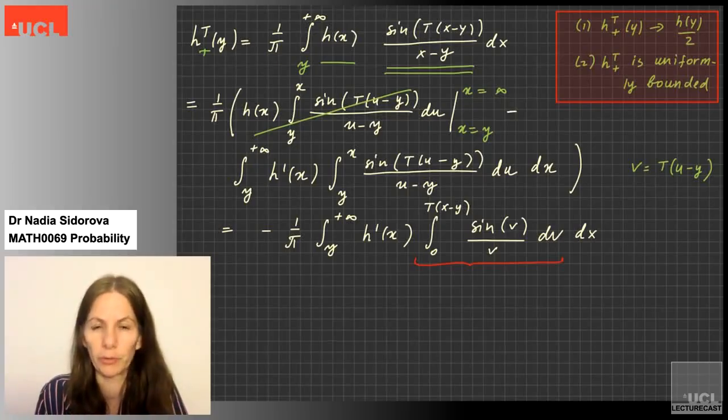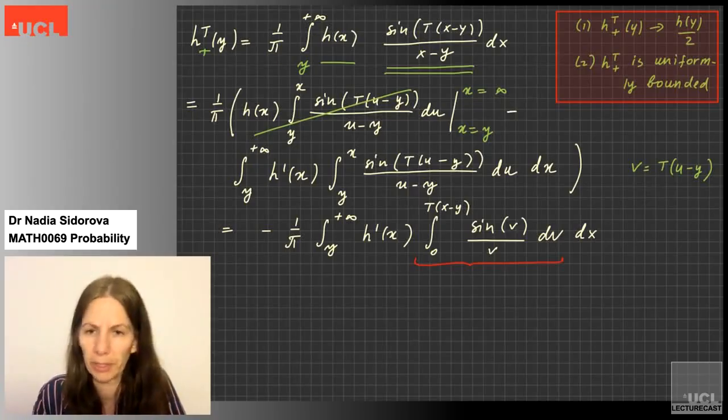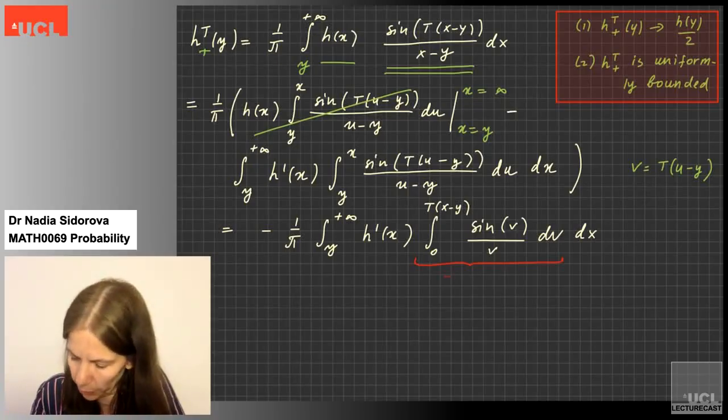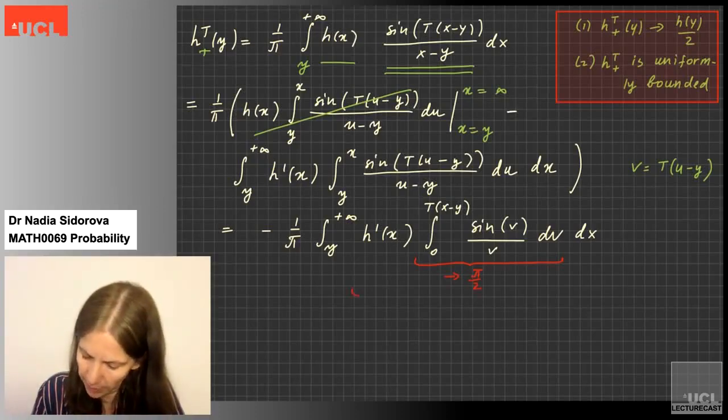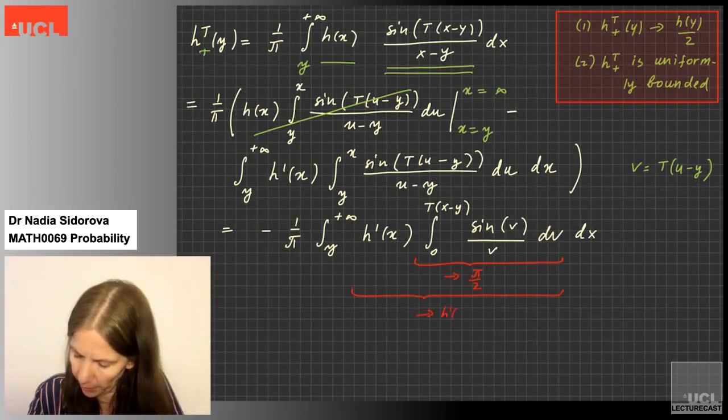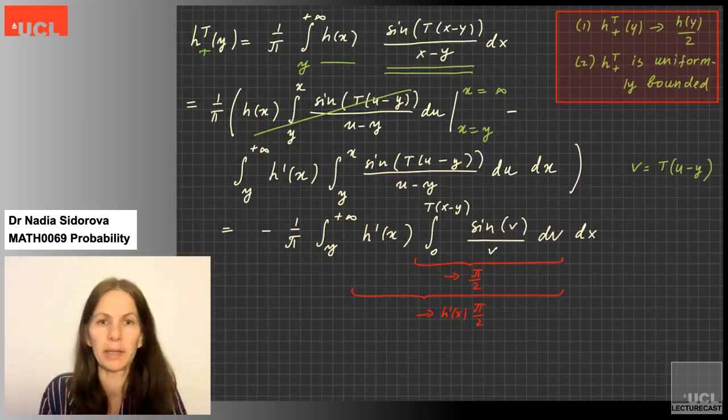Okay, so we have our lemma for this term. When t goes to infinity, the upper limit goes to infinity, and this term will go to pi half. Now this means this term will go to h prime x times pi half, simply because h prime x doesn't depend on t at all.